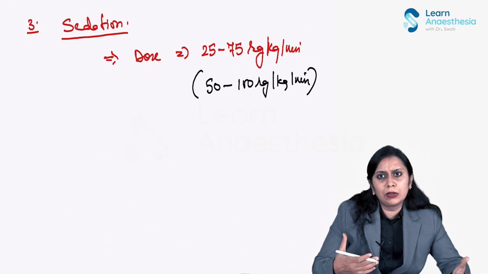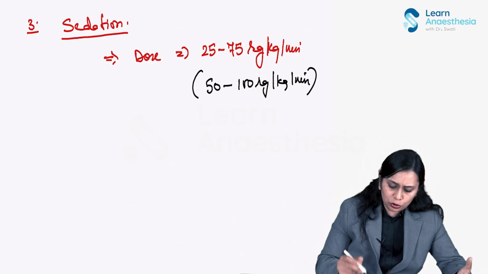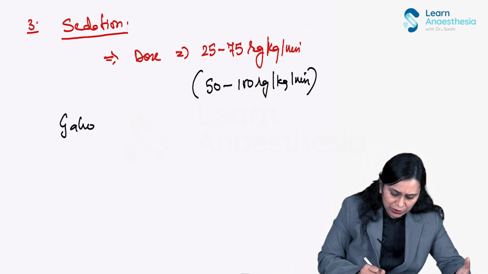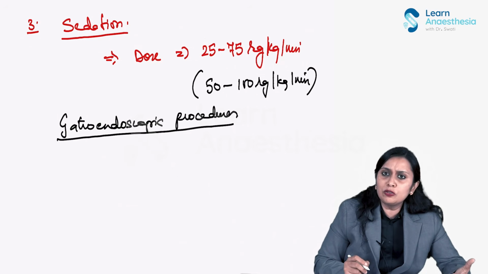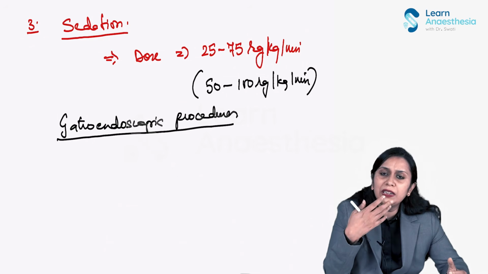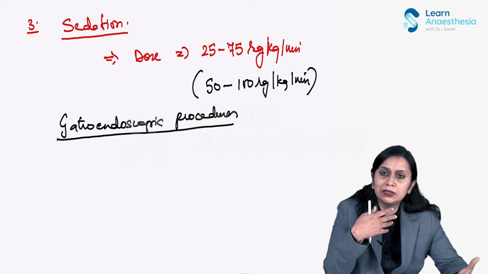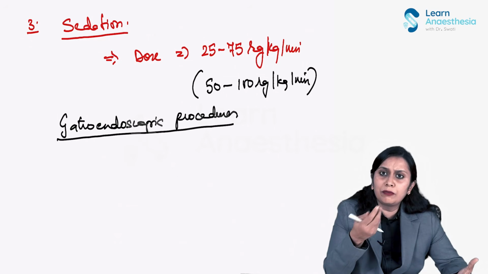We use propofol for sedation in ICUs and in gastrointestinal procedures. Propofol has one huge benefit for GI endoscopy, gastroendoscopic procedures, as a sedative. Why? Because gastroendoscopic procedures are mostly done under sedation, and the endoscope is put in through the same route as the route of inhalational delivery, through the airway. Since we share the route, it is very difficult to give inhalational anesthesia for GI procedures.